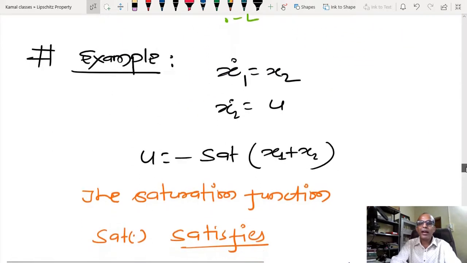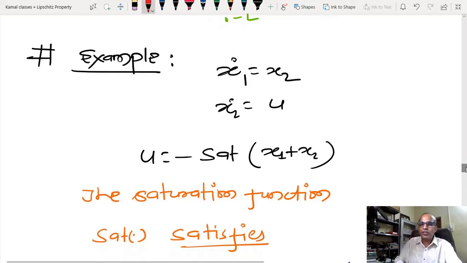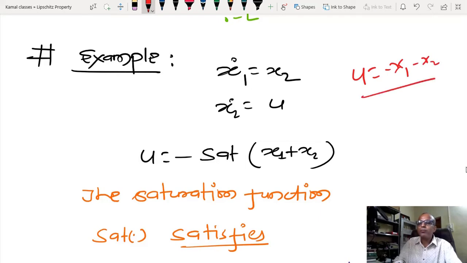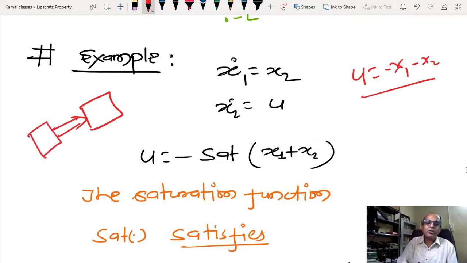In the second example, I assume that I have a linear control system with control U. I have designed a feedback first like this. Suppose I have information on both states, so I have designed it like this. You might have seen that most of the time I cannot apply any value of control, even if x1 and x2 can evolve anywhere. Whenever we apply control to some system, there exists an actuator, and the actuator always has some kind of restriction. So there exists some kind of saturation function. It means that after some value of the control I cannot apply that control to the physical system, because the actuator has a certain limitation.